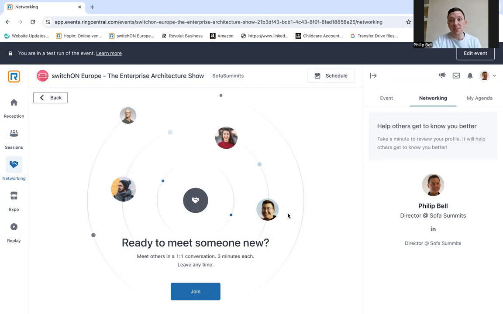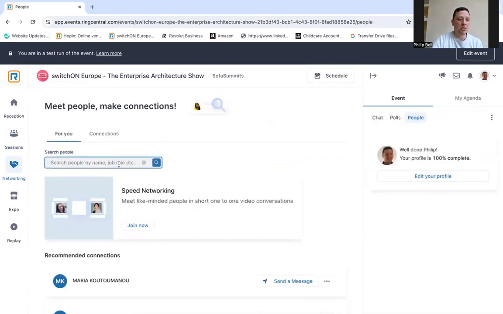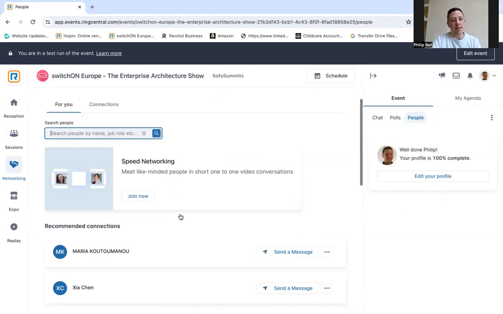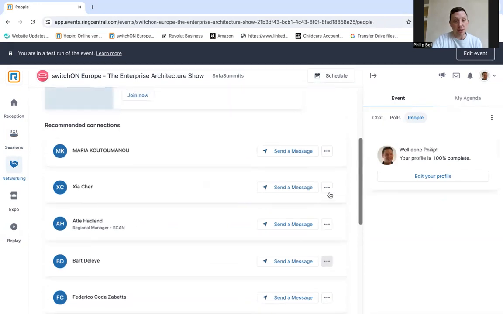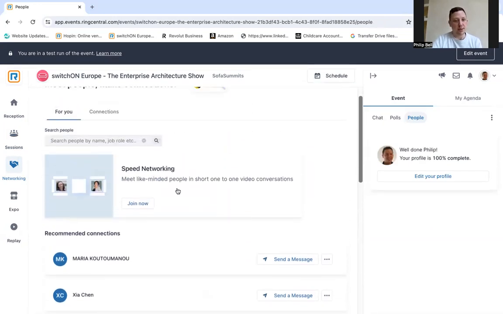If you find that you're having a nice conversation with the person and you want it to continue, it will cut off in the speed networking after 5 minutes. So just simply click back, come in here, search for the person you were having a conversation with, and then you can scroll down and find that person, and invite them onto an instant video call from this part of the platform. When you access a video call from this part of the platform, there are no time limits on them, just in the speed networking. So that's the networking session. So yes, don't be shy.